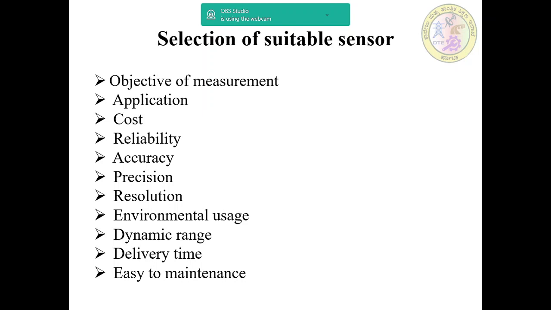Selection of a suitable sensor mainly depends on the objective of measurement and the application, that is the cost, reliability, accuracy, precision, resolution, environmental usage, dynamic range, delivery time, and finally ease of maintenance. These are the various factors to be considered while selecting any suitable sensor.